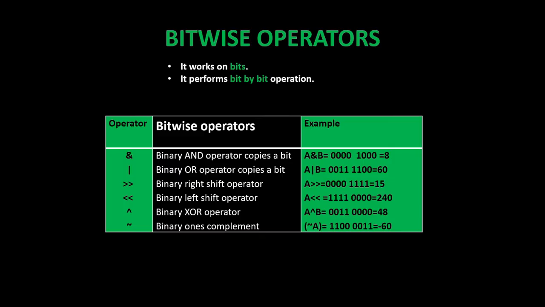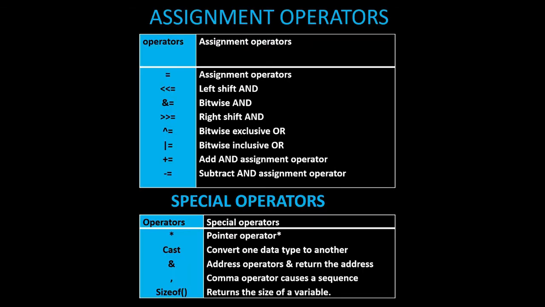Bitwise operator, it works on bits. It performs bit by bit operations. So bitwise operators are: first one, binary AND operator copies a bit; second one, binary OR operator copies a bit; next one, binary right shift operator; next one, binary left shift operator; binary XOR operator; and the last one, binary ones complement.